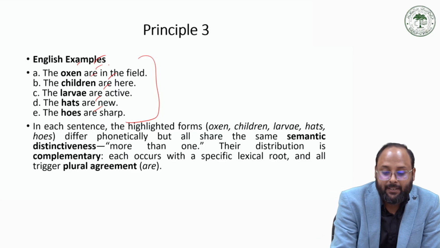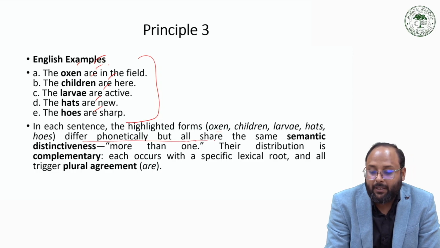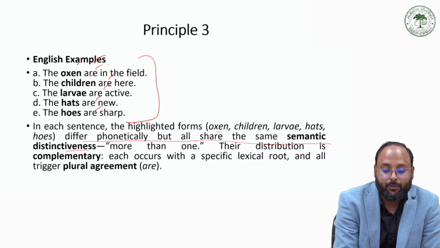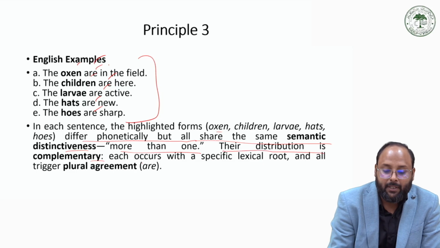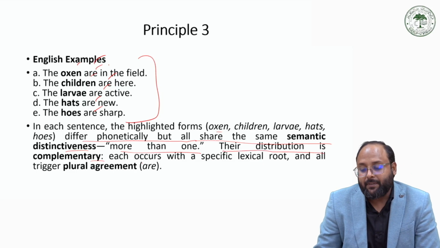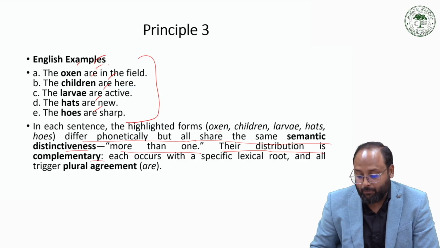In each sentence, the highlighted forms, oxen, children, larvae, heads and hose, are phonetically different, but all share the same semantic distinctiveness, more than one. Their distribution is complementary. Each occurs with a specific lexical root, and all trigger plural agreement. On that basis we can identify it as one plural morpheme.